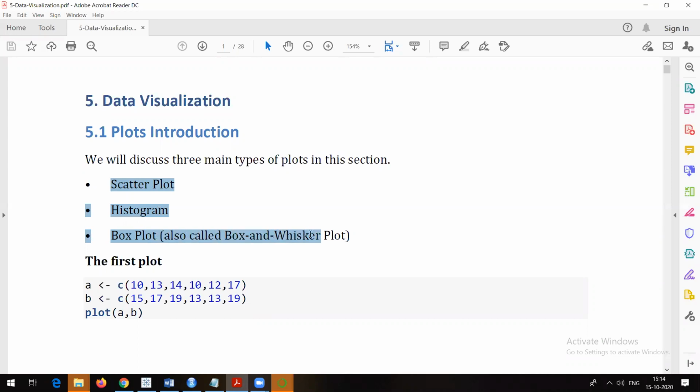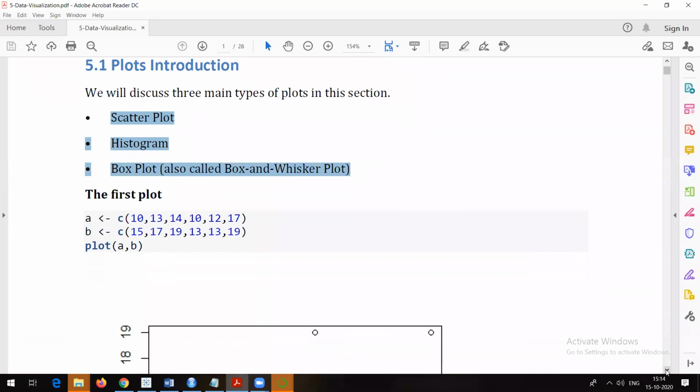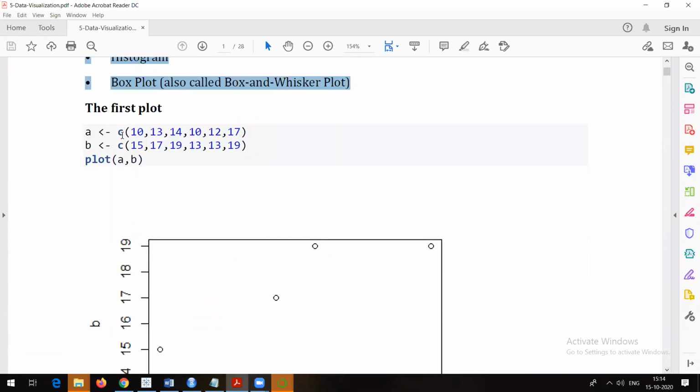I think some of you are already aware about box plot. So let's see how to approach that. See, this C command, I think we talked about this. C command is nothing but combine. So what I am going to do is create some data. A is equal to C(10, 13, 14, 10, 12, 17), and B is equal to this one.